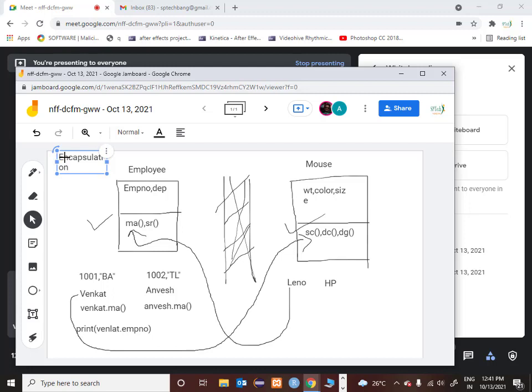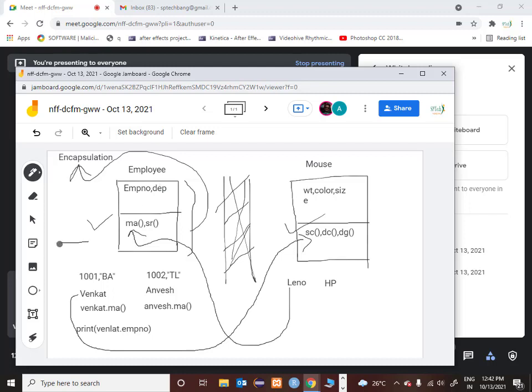What is the meaning of this word encapsulation? Encapsulation basically means creating a class and putting the common properties and common methods inside a class. Now why did this word come into the picture?